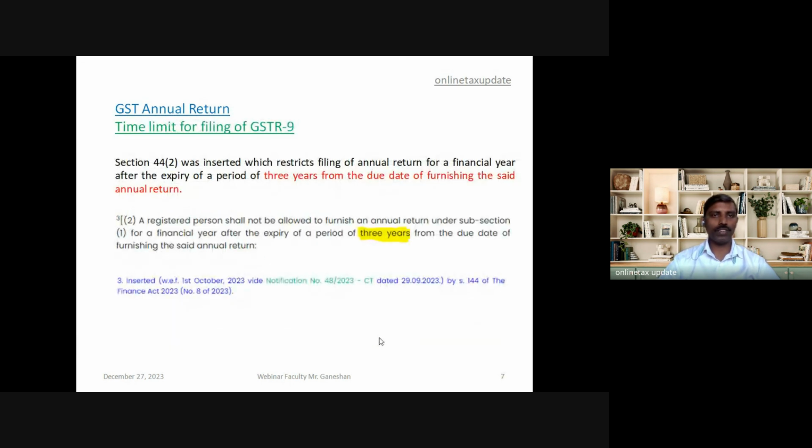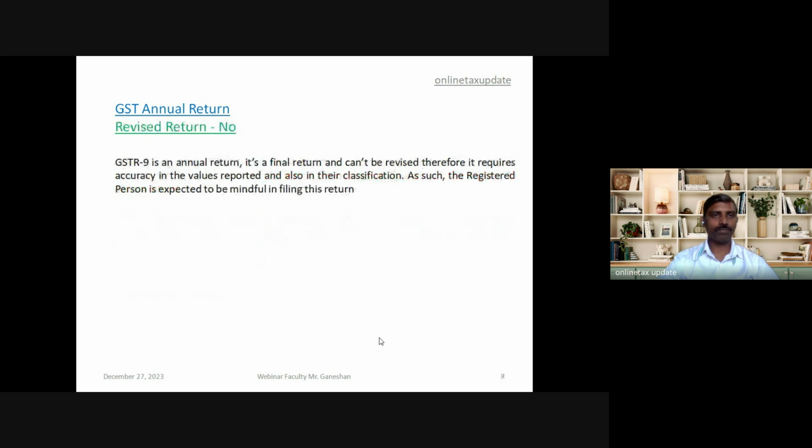The time limit is then provided. This is a new section which is inserted, and it is applicable from 1st of October 2023, wherein a 3-year time period has been given. So from the due date of filing the annual return, within 3 years only the GSTR-9 can be filed. Previously, this time limit was not there. There is no revised return; GSTR-9 is an annual return which cannot be revised. Therefore, it is required that accurate values are reported in this form. A registered person has to be mindful in filing this return.